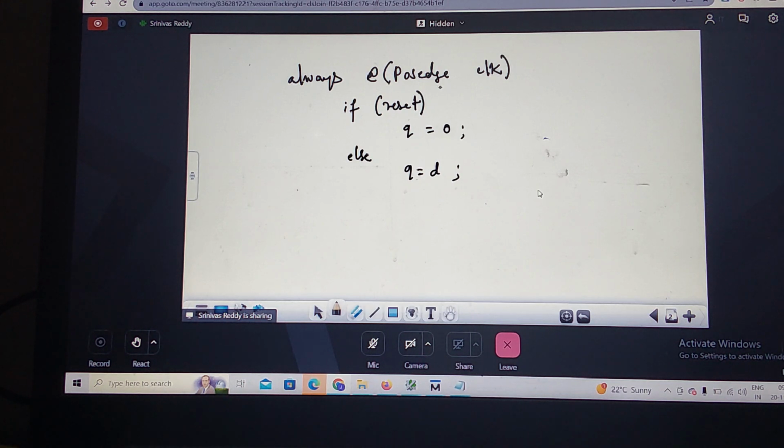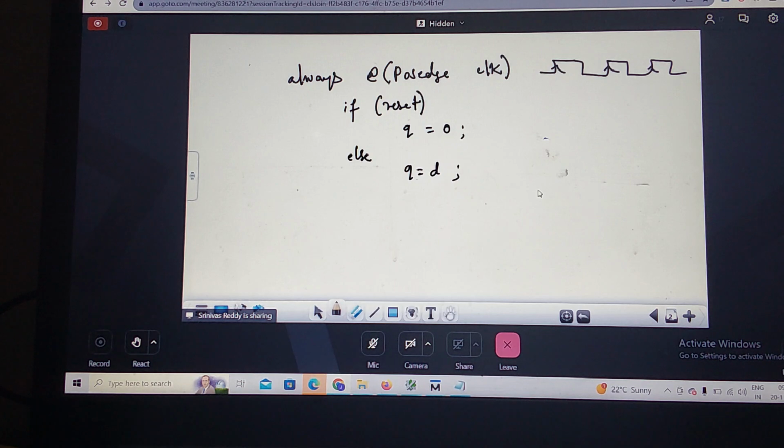So here what happens? Whenever the rising edge comes, like this is a rising edge, this is a clock, right? Whenever the rising edge comes, my always block is responding to this triggering event. So this event will be triggered whenever my rising edge comes. Whenever my rising edge comes, I am writing the condition that if my reset is equal to 1, Q is equal to 0. If my reset is equal to 0, Q follows the D.